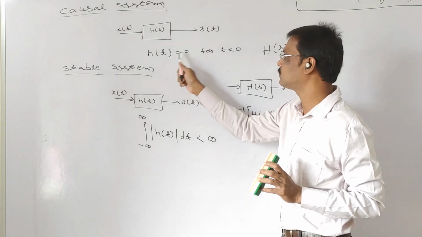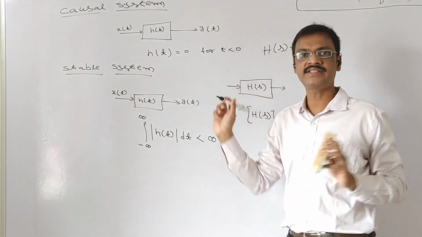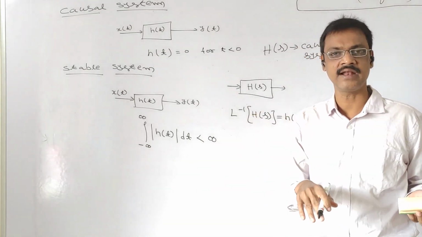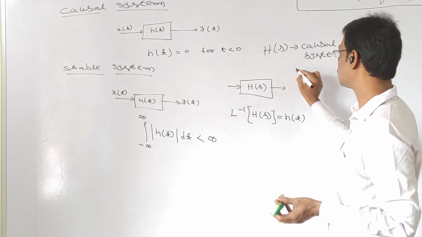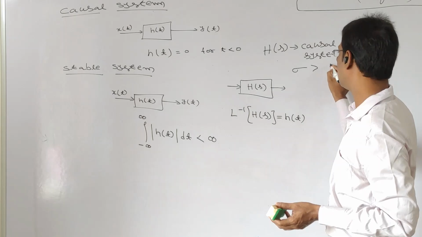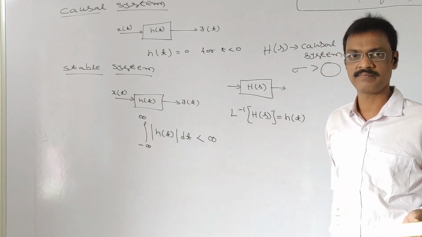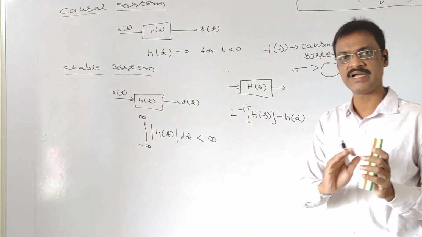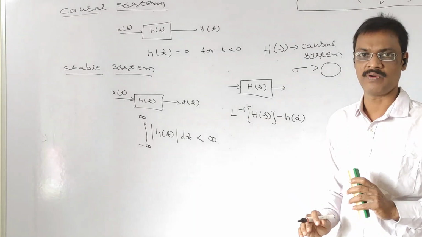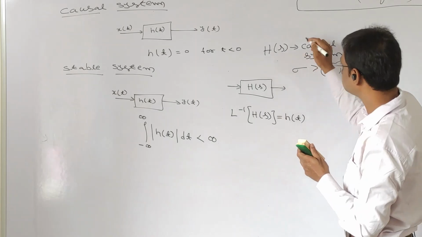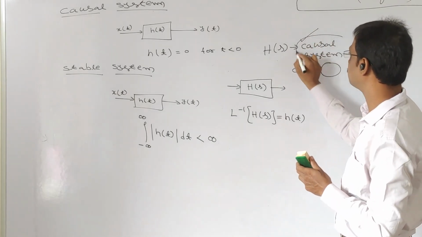Then h of t is equal to 0 for t less than 0. Then it is a right-sided signal. If it is a right-sided signal, what about the ROC? The ROC is also right-sided. That is, sigma is greater than the rightmost pole. So this information is obtained from this condition which is given in the examination.